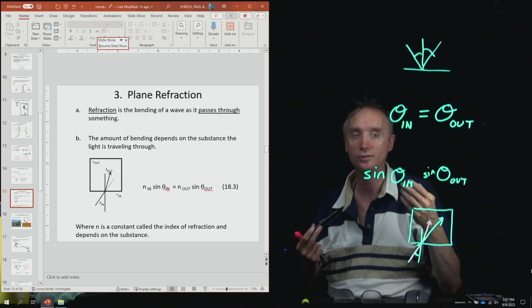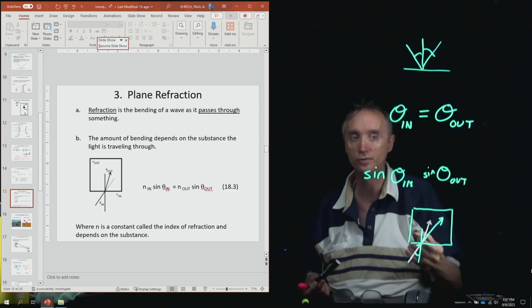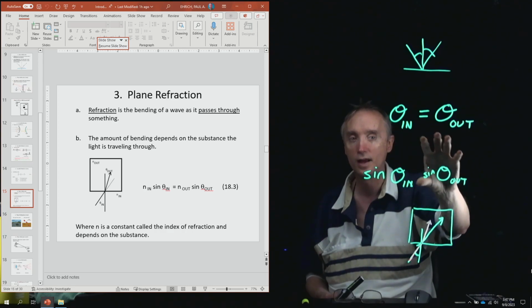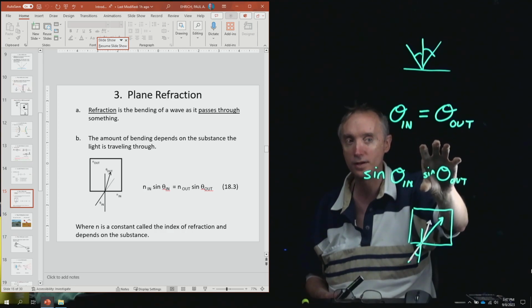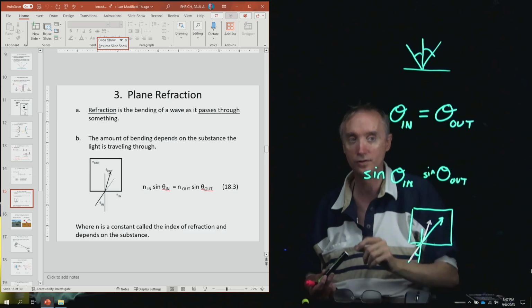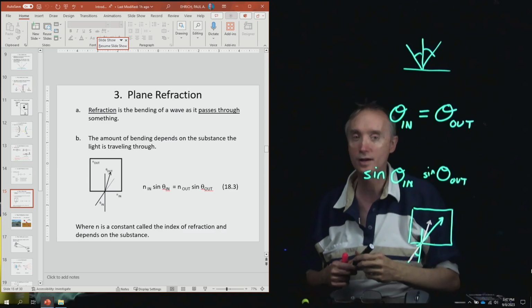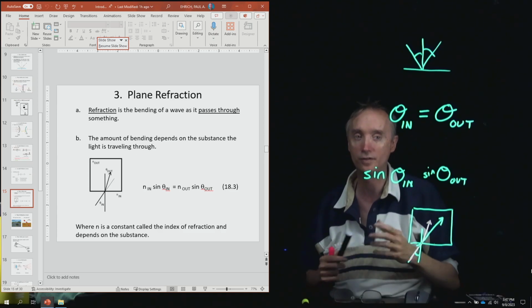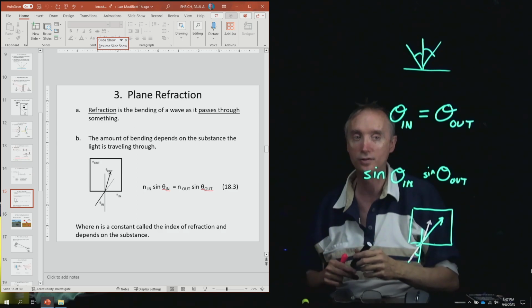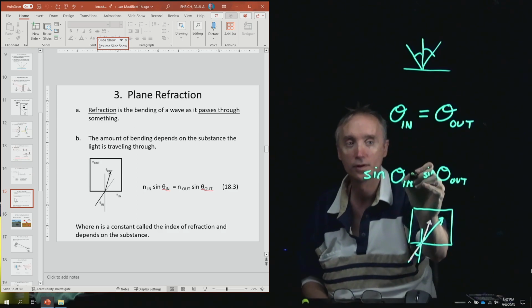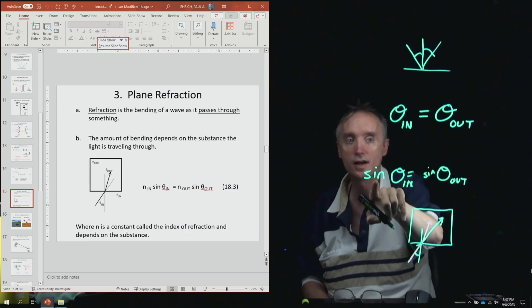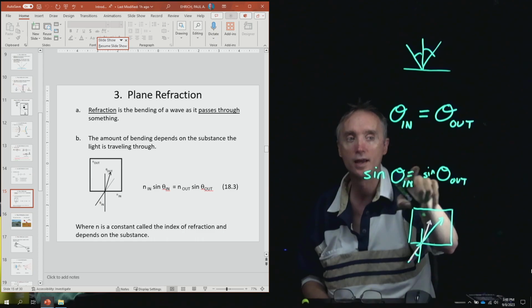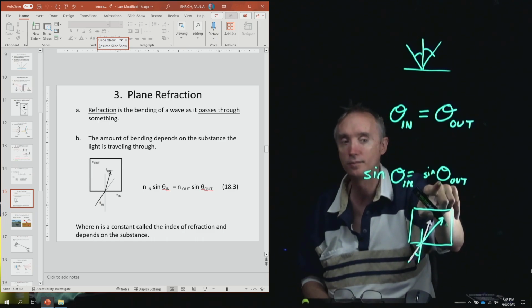So you could, if you wanted to, actually calculate how much the light is going to bend by using the sine function. Now, we're not going to do it in here, but if you take more advanced physics classes, you would learn how to do this. So we're going to put an equal sign in there, like we have up here. So the sine of the angle going in equals the sine of the angle coming out.